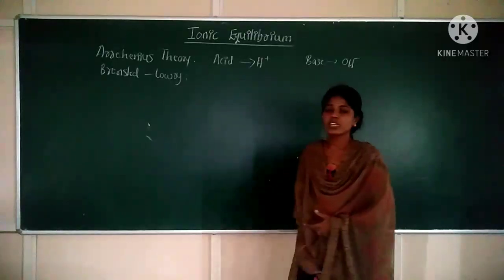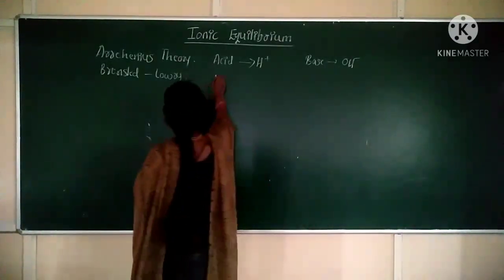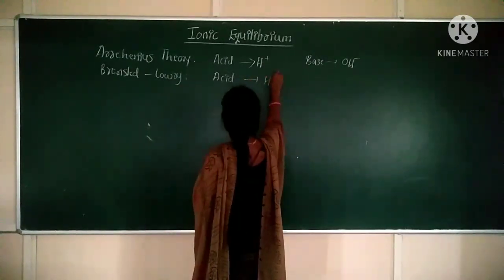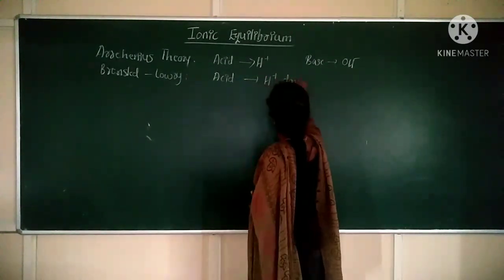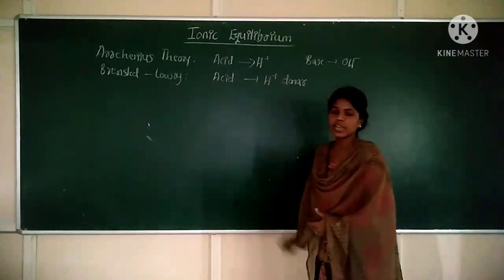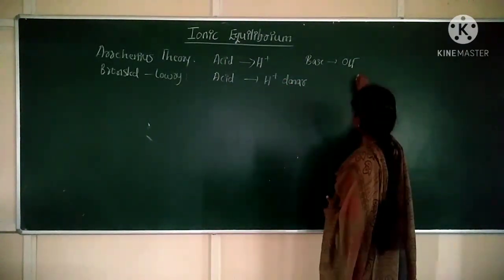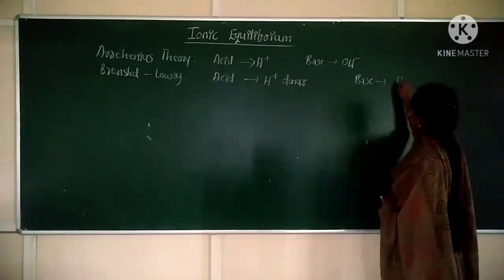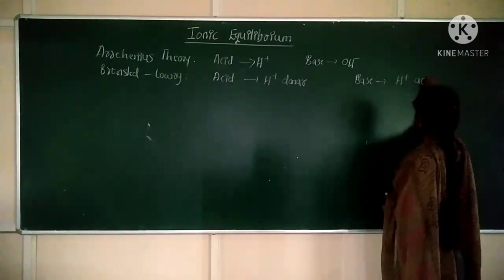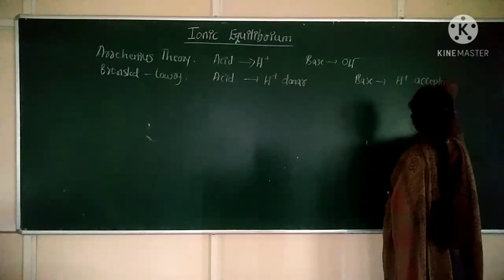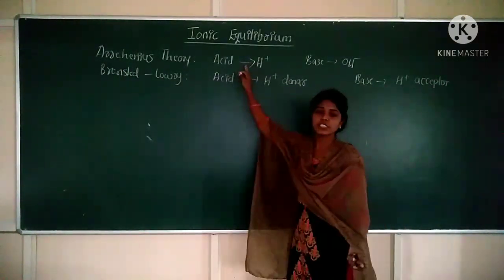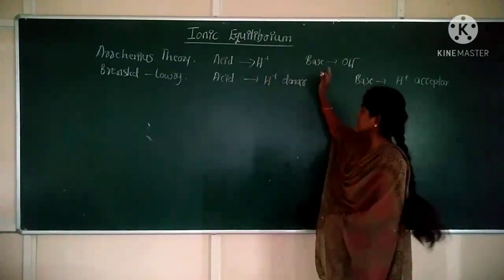Then what is Bronsted-Lowry theory? According to Bronsted-Lowry theory, acid is a substance which donates H plus ion. H plus donor is said to be acid. And base is one which accepts H plus ion. H plus acceptor is said to be base. Clear?